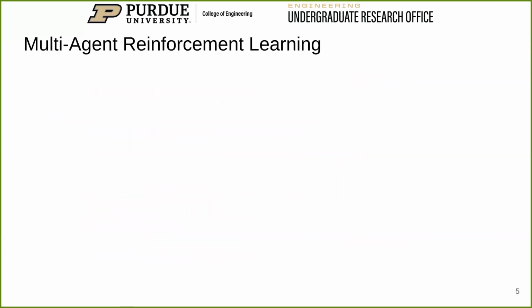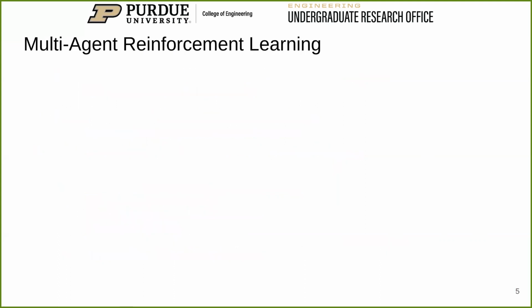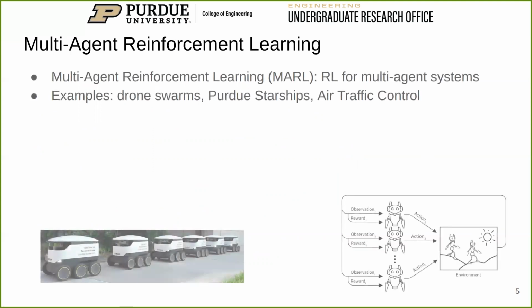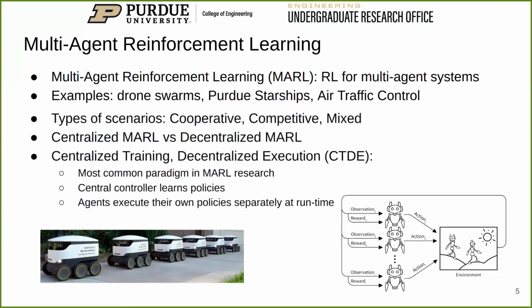Deep reinforcement learning has had many public successes in the past few years, such as DeepMind's AlphaGo and AlphaStar, OpenAI's OpenAI Five, and so on. But in many real scenarios, there are systems with multiple agents in an environment, learning and executing actions simultaneously. For example, the Purdue Starships making delivery across campus. This gives rise to the field of multi-agent reinforcement learning, or MARL, which can further be divided into fully cooperative, fully competitive, or mixed scenarios.